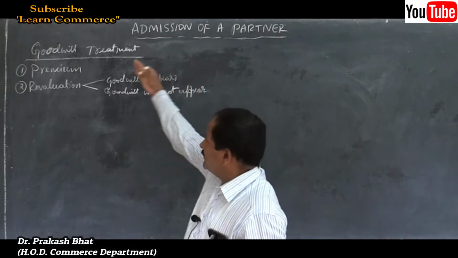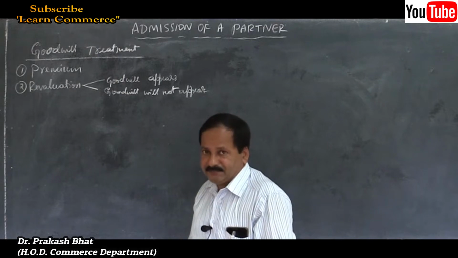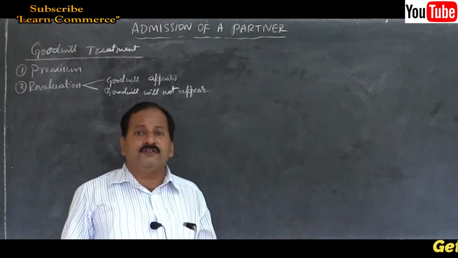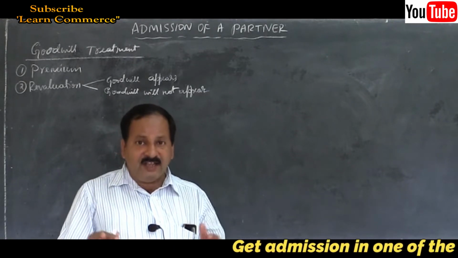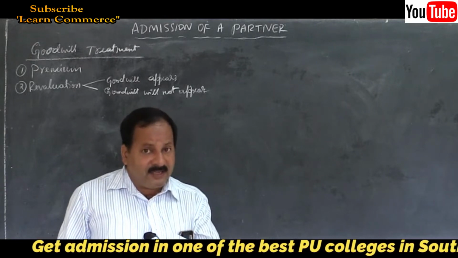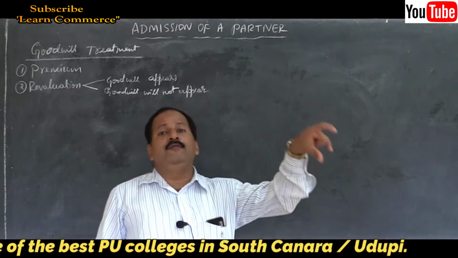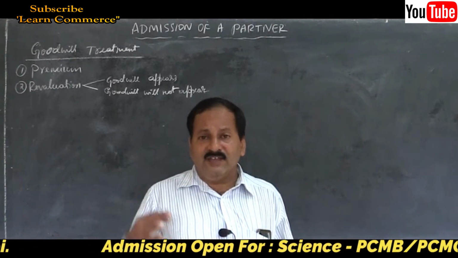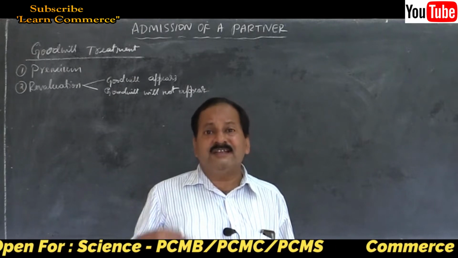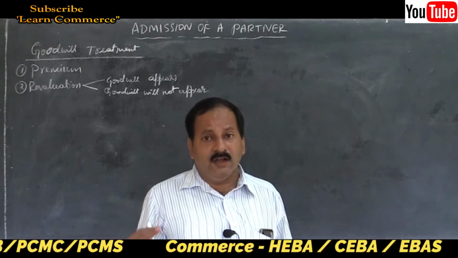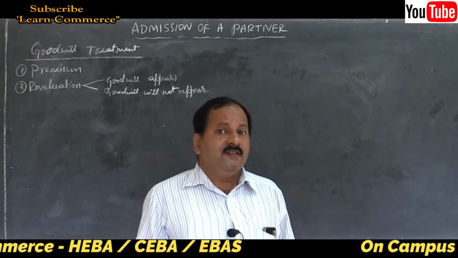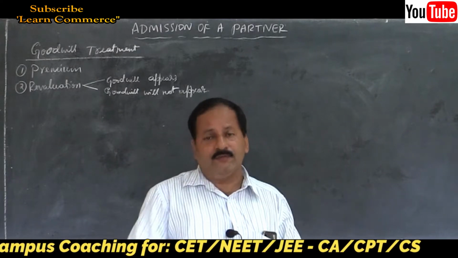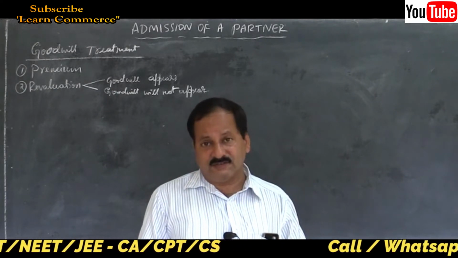Now, let us move on to the first method. What is premium method? Under premium method, the new partner is supposed to bring cash. He has to bring cash. I already told you why he should bring cash, because he will get the benefit of goodwill from day one itself. When he joins a firm which has very good reputation, which has goodwill, he will get more profits from day one itself because of the reputation of the business.